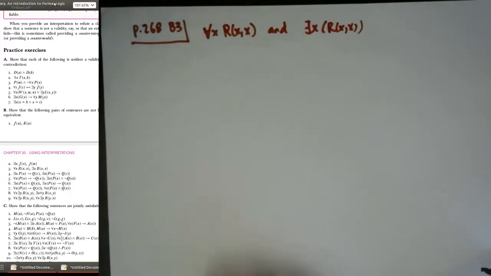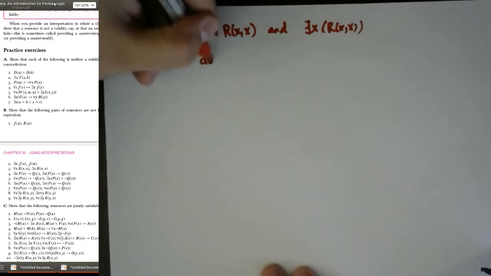So what does it mean if they are logically equivalent? It would mean that in all interpretations, these two sentences take the same truth values. But we're trying to show they're not logically equivalent, which means a single interpretation will have to make one of them true and one of them false. So that's what I'm going to do. I'm going to create an interpretation for all of our predicates here, and I have to choose a domain that makes one of them true and one of them false.